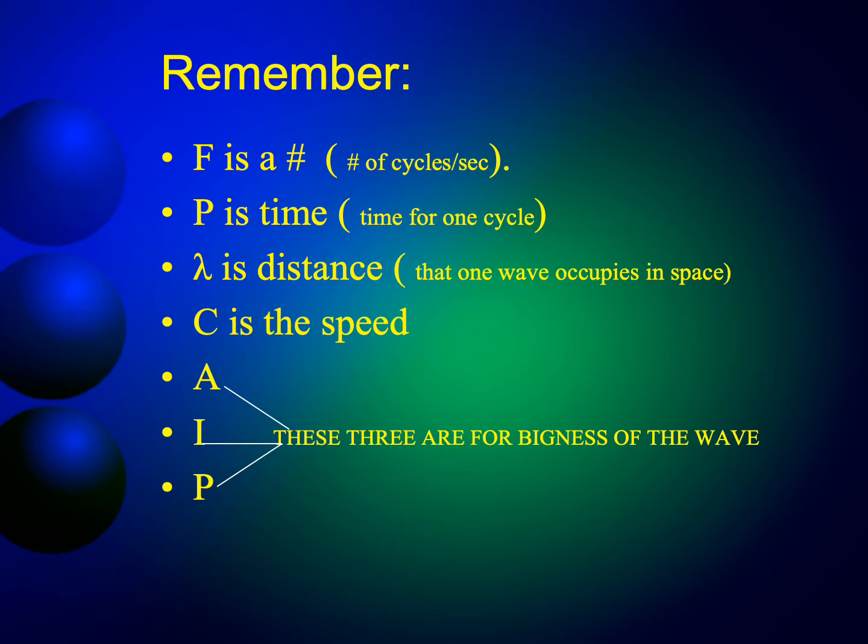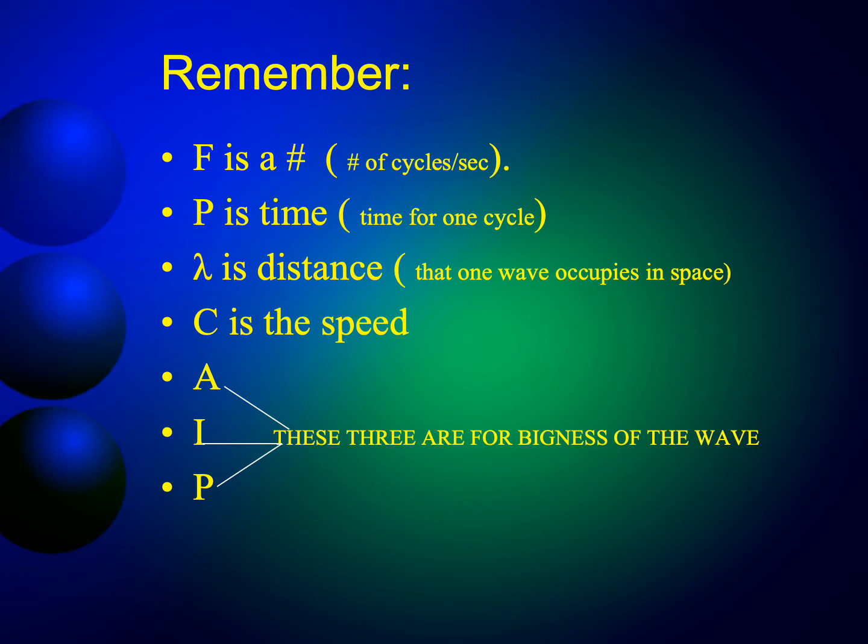Okay, frequency is a number of what? Number of cycles in 1 second. We're counting how many waves we have in 1 second, how many cycles we have in 1 second. Okay, and period is always time, and wavelength, length means distance. So that's the distance that one wave occupies in space, and period is the time it took for one complete cycle to occur. Okay, and C is what we use for propagation speed.